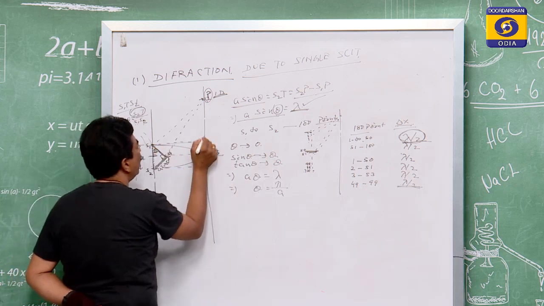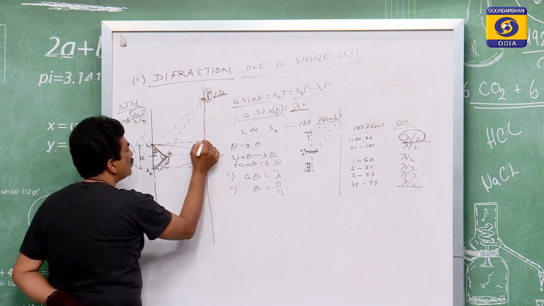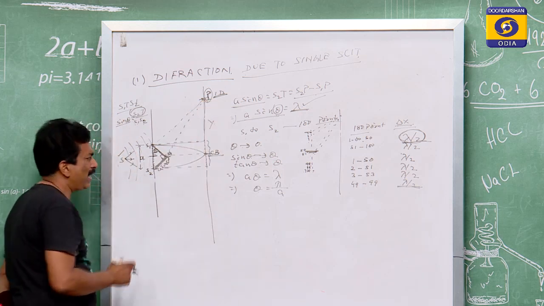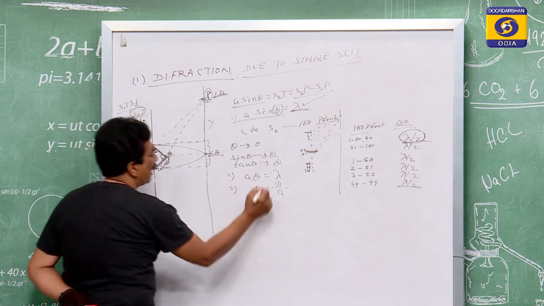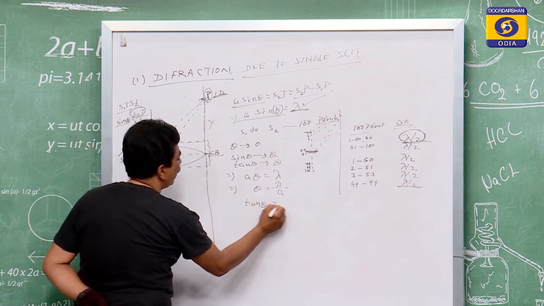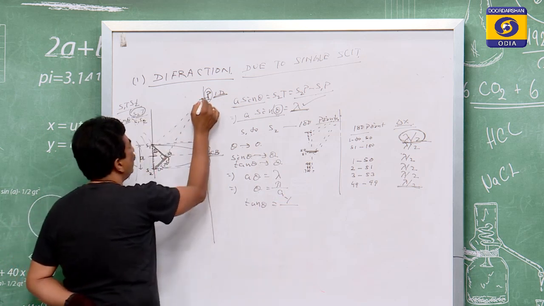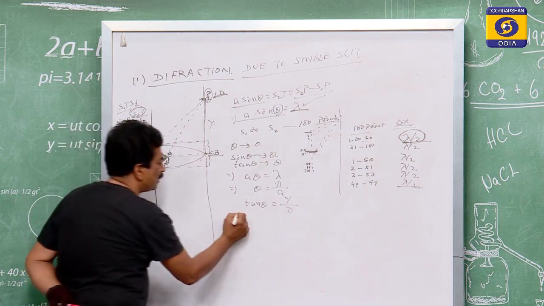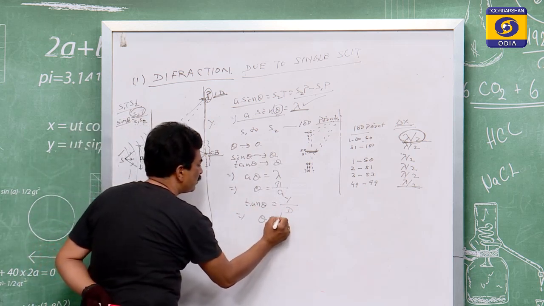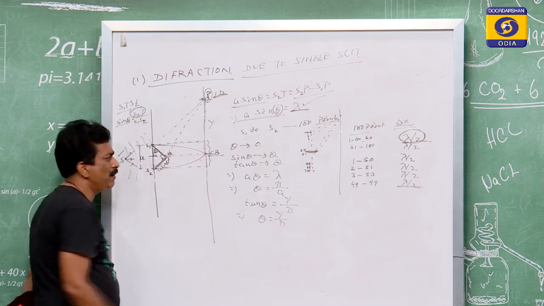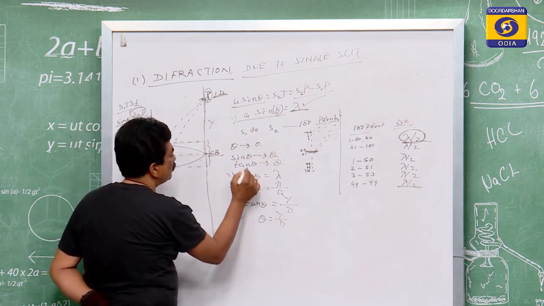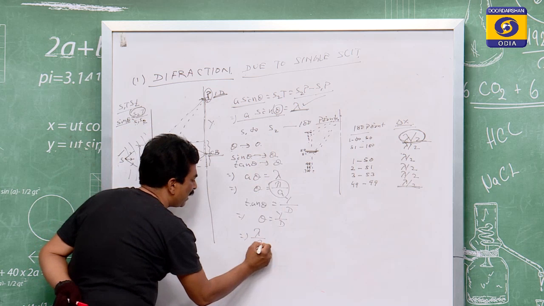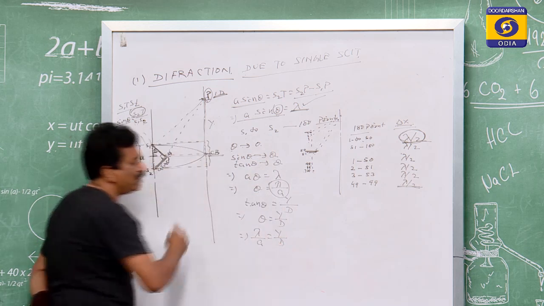For this triangle, if we take the distance from the center to this point as y, then tan theta will be y by D, perpendicular by base. So, tan theta is nearly equal to theta, that is equal to y by D. But theta is equal to lambda by a, so lambda by a is equal to y by D.